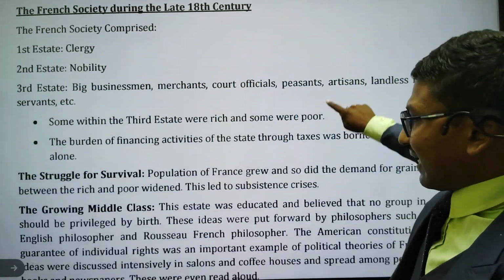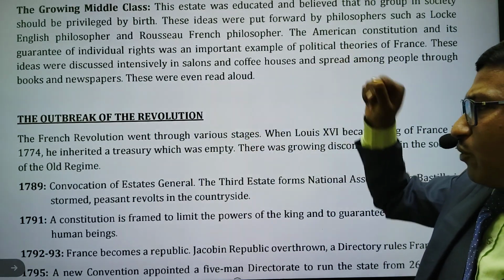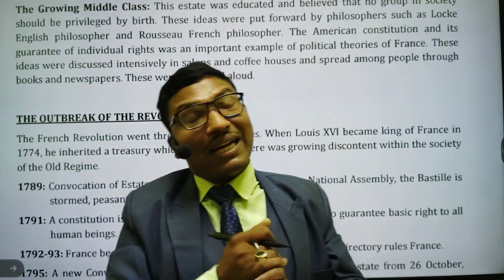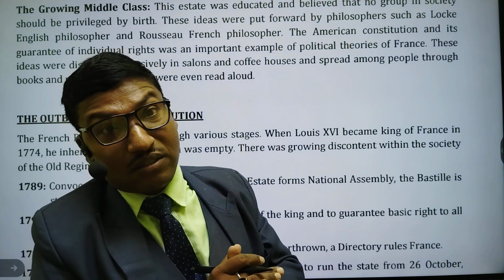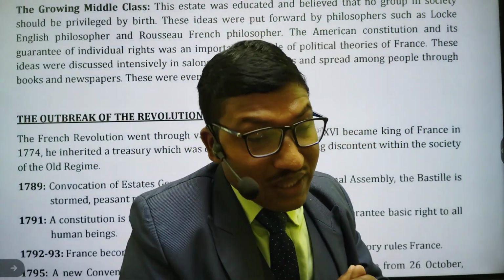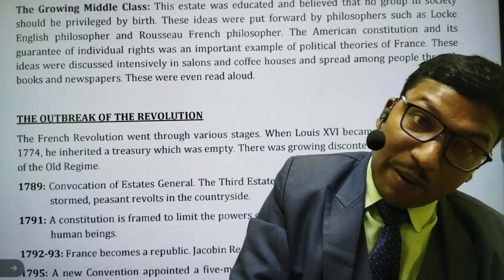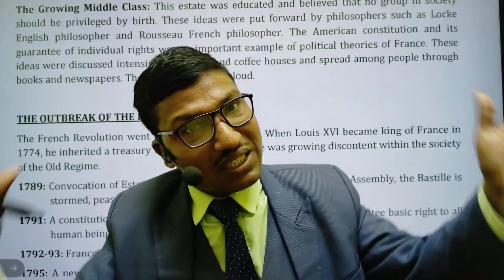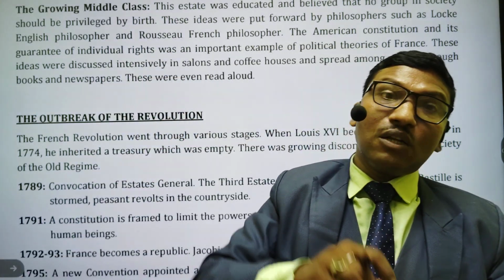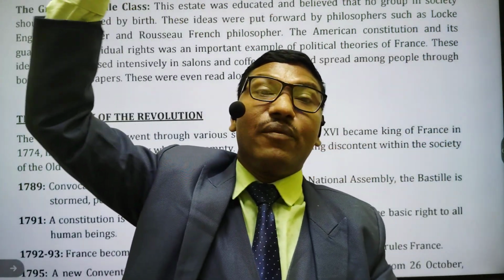After that, what I have told you, the outbreak of the revolution. How did the revolution spread in France? There were many reasons. At first, we will come to know that Louis XVI became the king of France in 1774. When Louis XVI became the king, the treasury was empty. Already the country was in debt, of 1 billion livres.